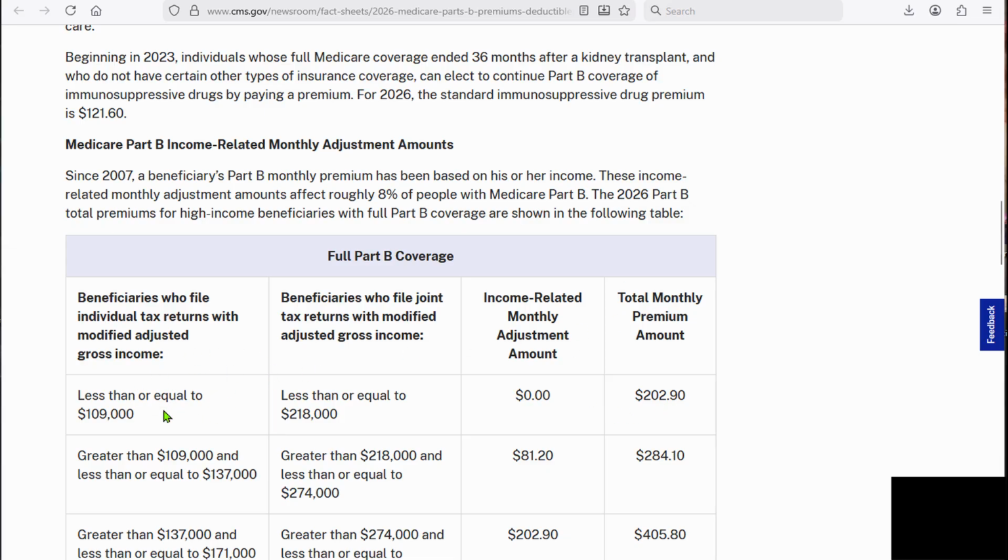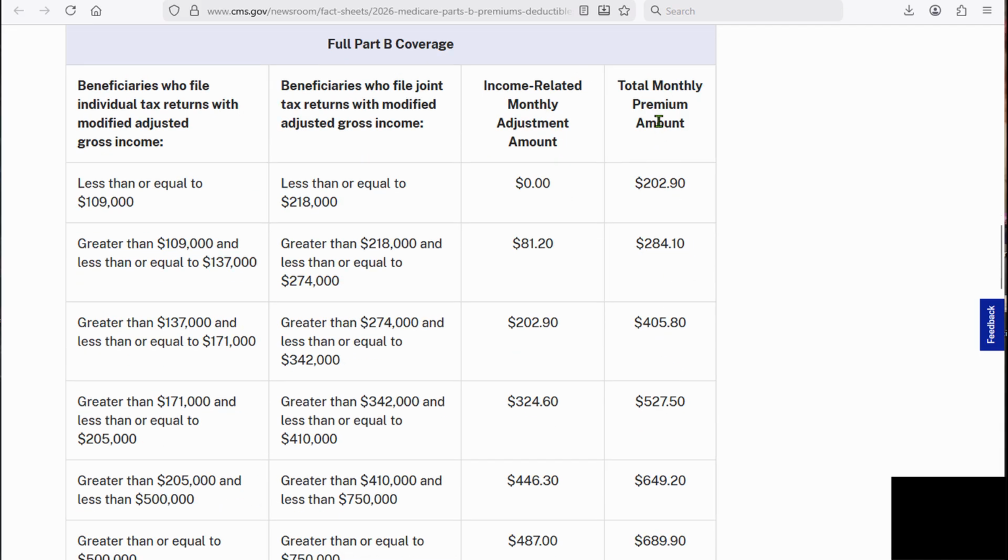And it can also show where the limits are in terms of income. If you're filing individual returns, it's $109,000. If you're filing as a couple, it's $218,000. So you can see, as we showed before, your IRMAA or your premium charges will increase as your income increases.